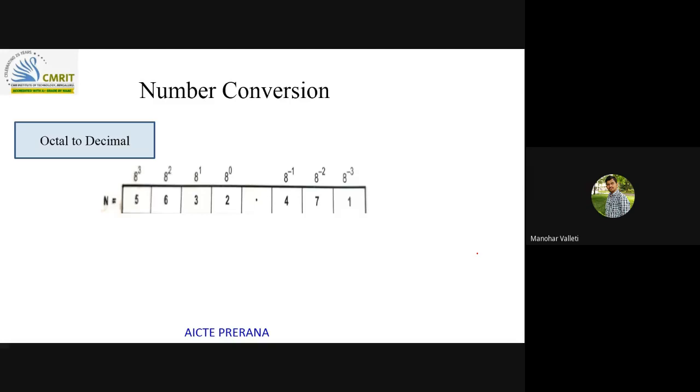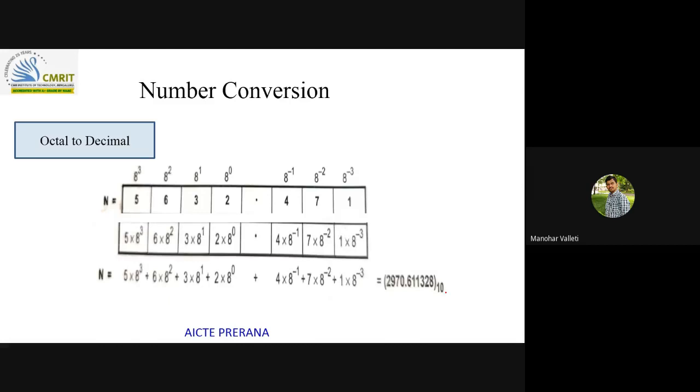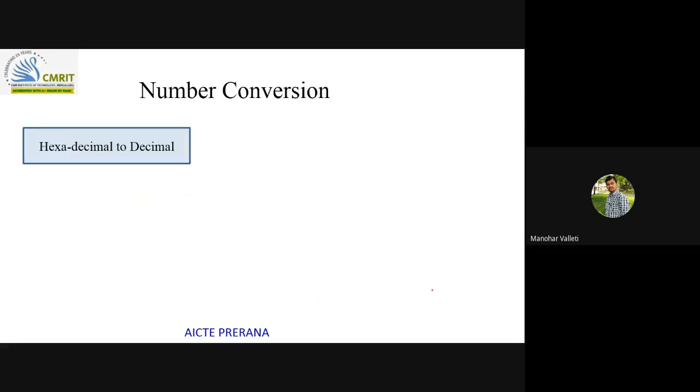Next is octal to decimal. Same procedure, 5632. I'm going a little bit faster here, as the procedures are the same. Multiply each digit with the particular positional value. Finally, if you do the same procedure, you'll get 2970.6111328 in decimal.